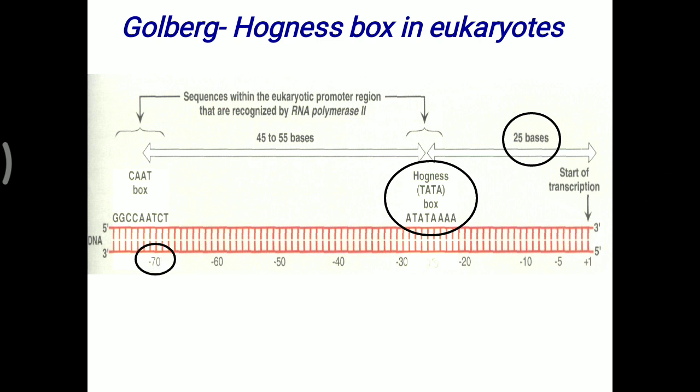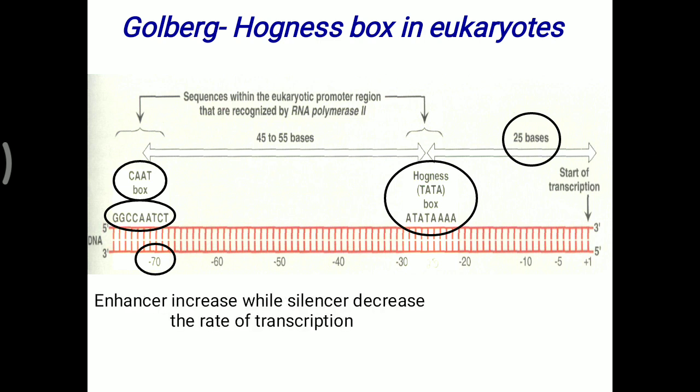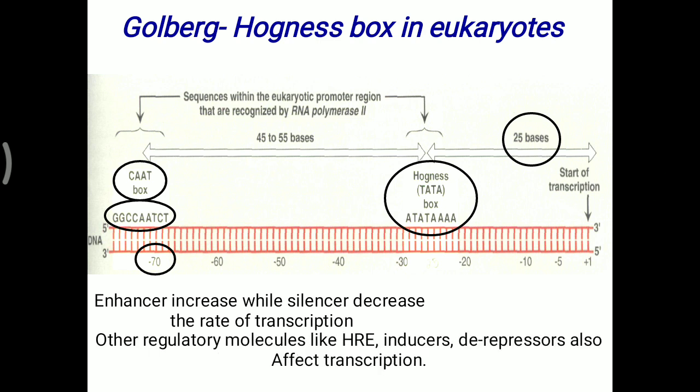Now further upstream, at the -70 position, one more box is present that is called the CAAT box, and this name is given because of the CAAT sequence over that -70 position. So combinedly these two are called the Goldberg-Hogness box in the eukaryotes. This CAAT box and Hogness box are very important for the starting of transcription in the eukaryotic cell. So enhancers increase while silencers decrease the rate of transcription. Other regulatory molecules like hormone response elements, inducers, and repressors also affect the transcription process.